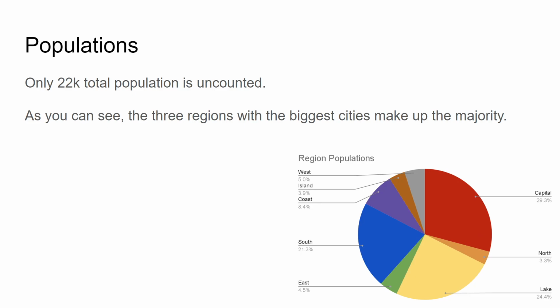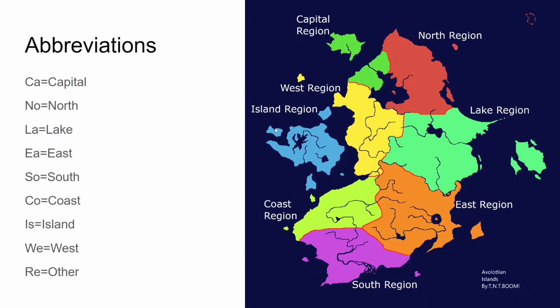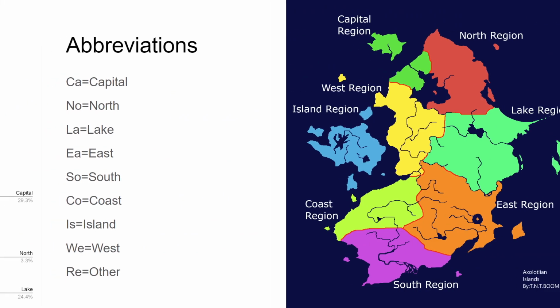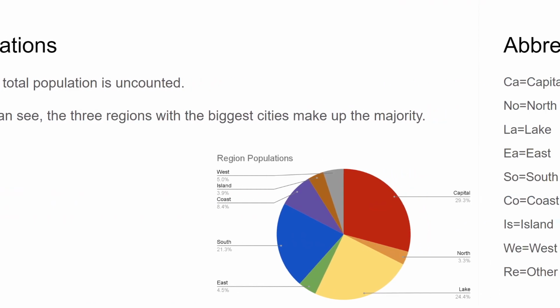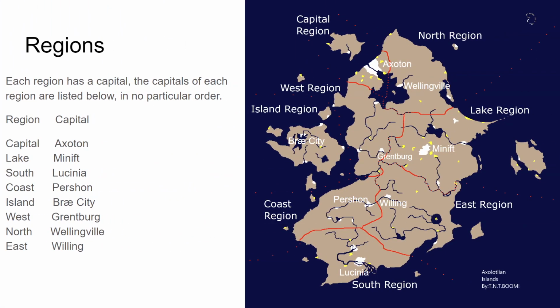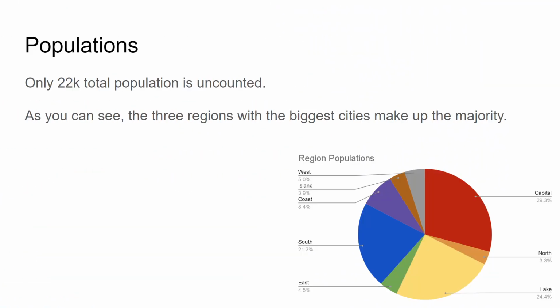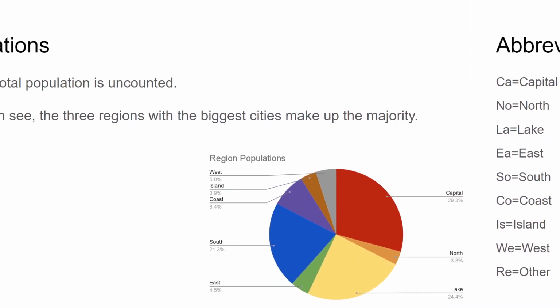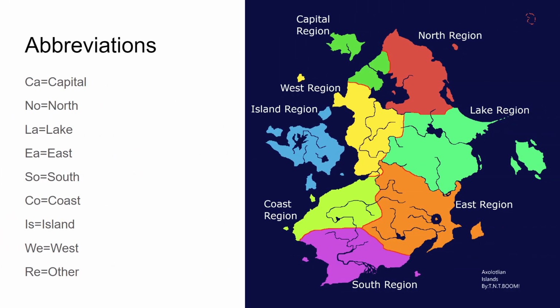You might be wondering what they look like. I'm about to show you. This is what they look like. You can tell that Capital Region must be very, very densely populated because it has the most people and is the smallest. So yeah, based on this, you can probably calculate the densities if you knew the land area of Axolotlia, which if you go on the slideshow, you can see the land area.